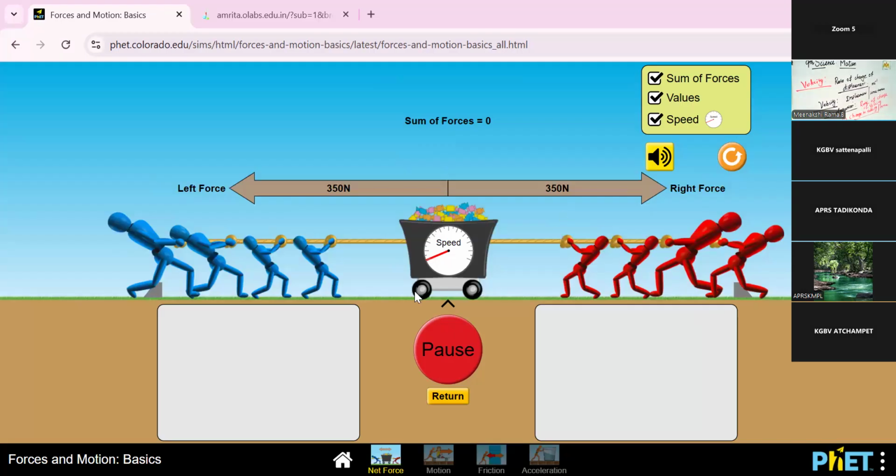So the forces are equal in this place. So that rope is not moving right or left side, the machine does not move. Because the left side and right side forces are equal, the sum of the forces is 0. Okay.